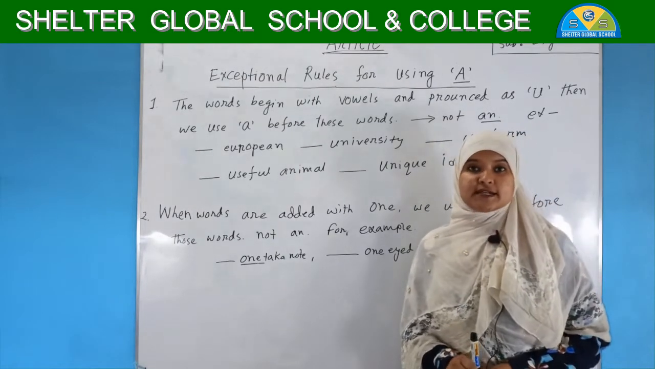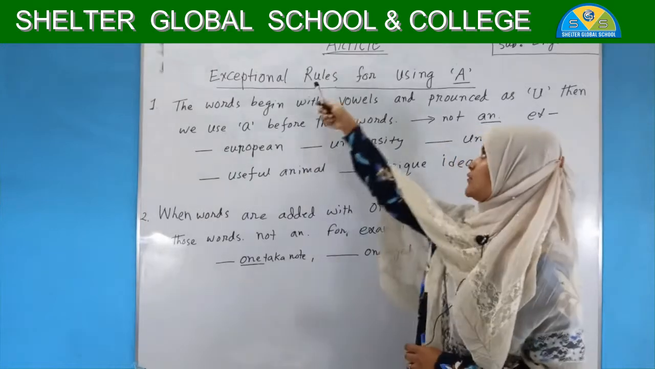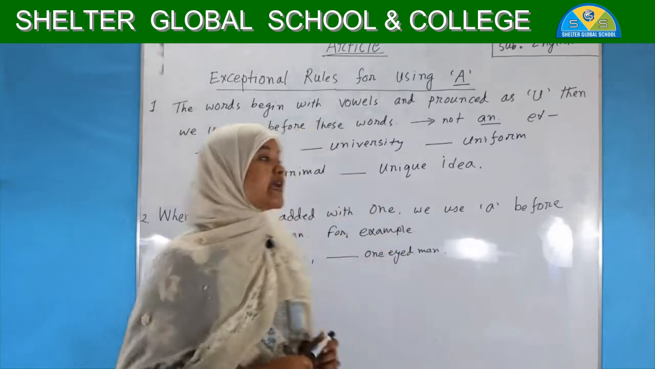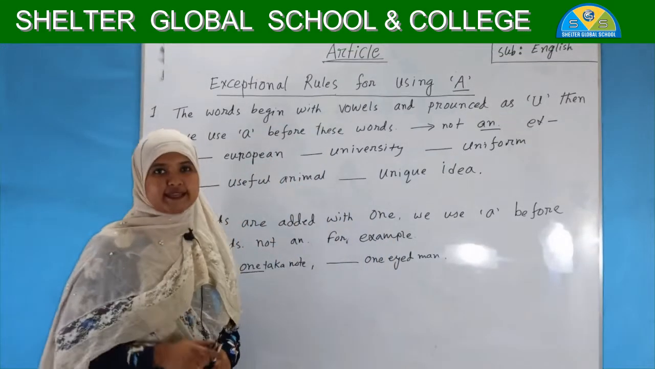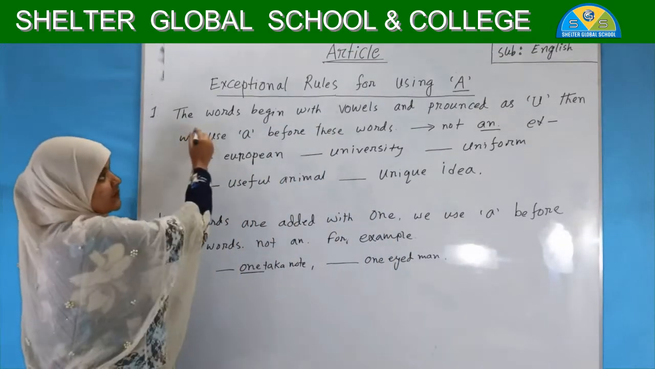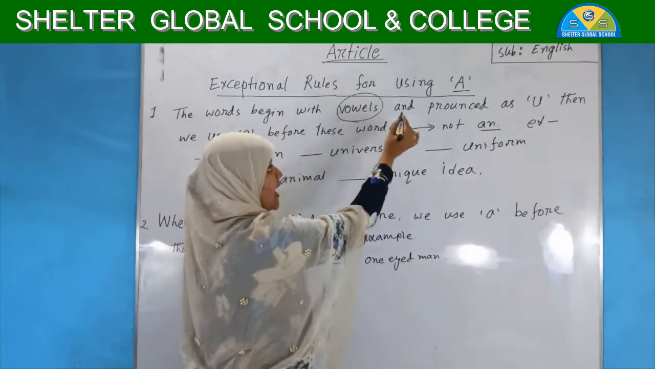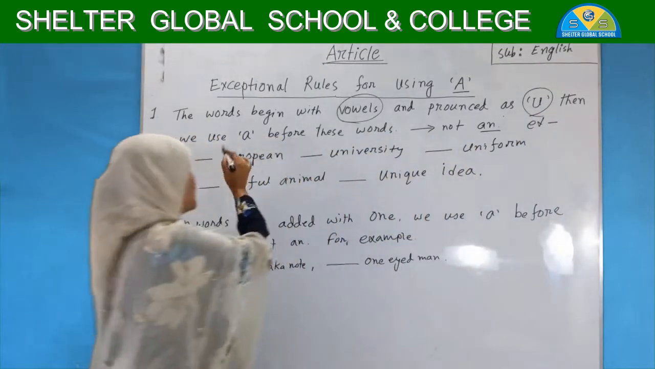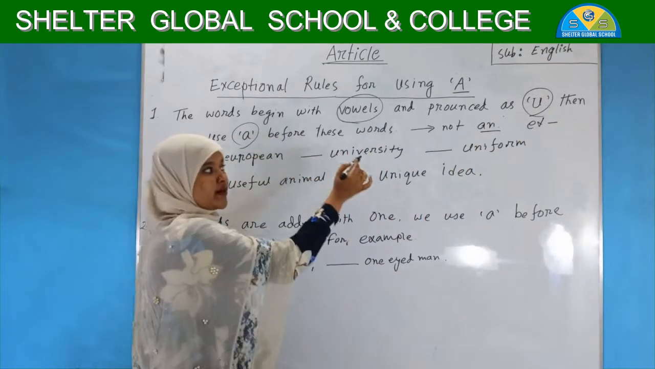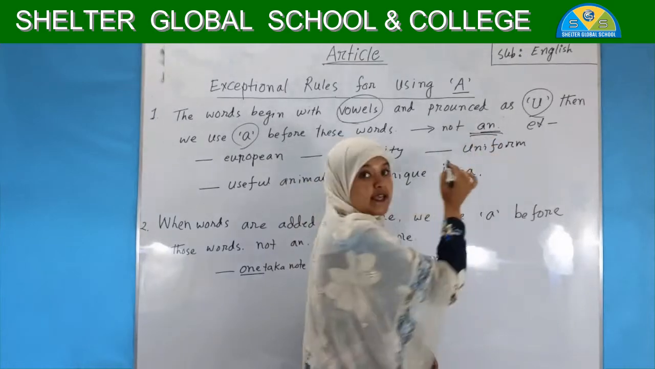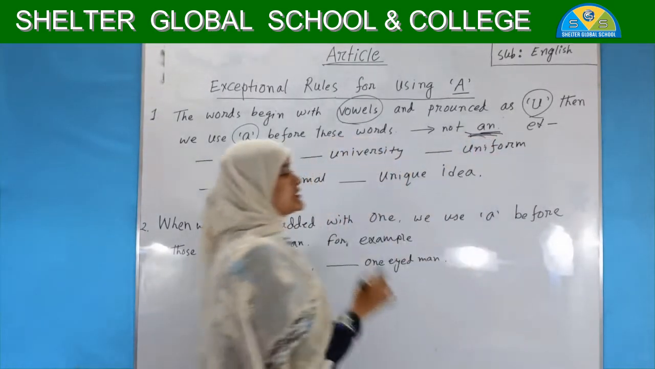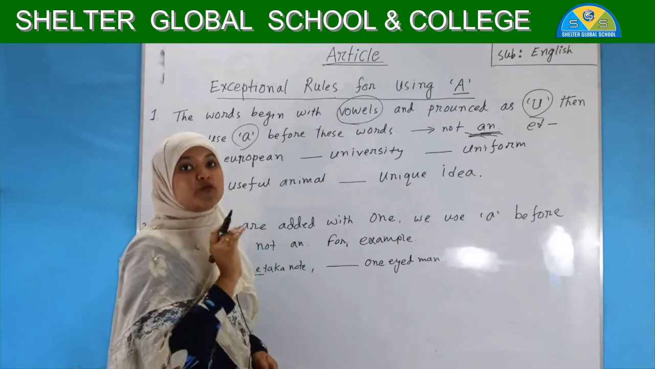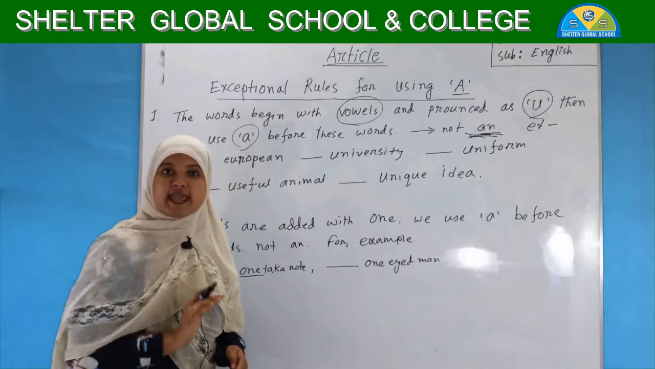Now we are going to learn some exceptional rules for using a. Exceptional rules means the different cases. See here, the first rule is: the words that begin with vowels but are pronounced as you, then we use a before those words, not an. This is important, not an. See, those words start with a vowel, but we have to use a, not an.